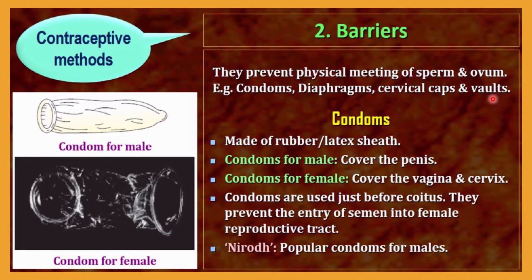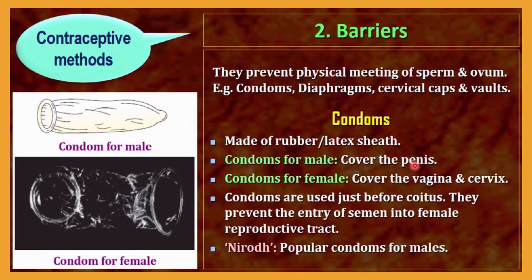First of all, let me discuss condoms. They may be made up of rubber or latex sheath; both materials may be used. The male condom covers the penis, as you can see here. Here you can see the photograph of a condom for females. It covers the vagina and cervix. In this way, the meeting between sperm and ovum will be prevented.